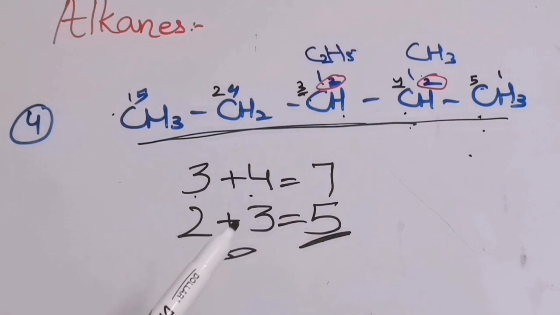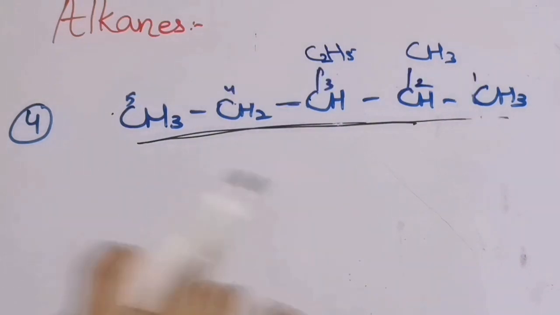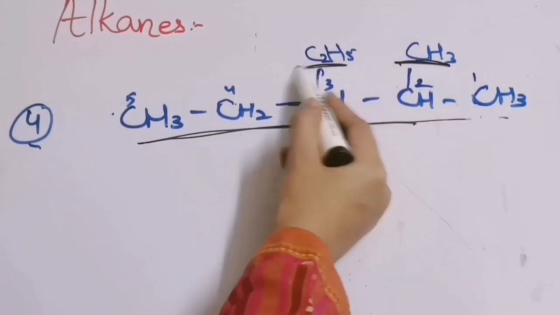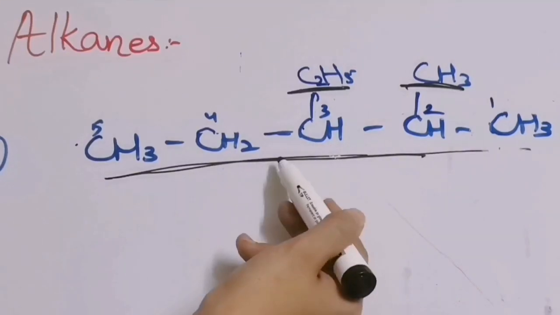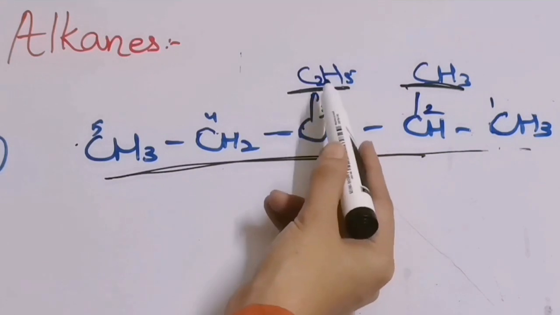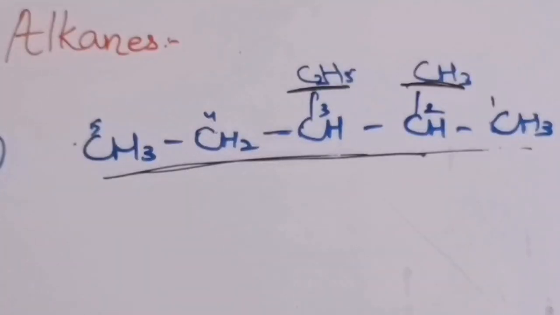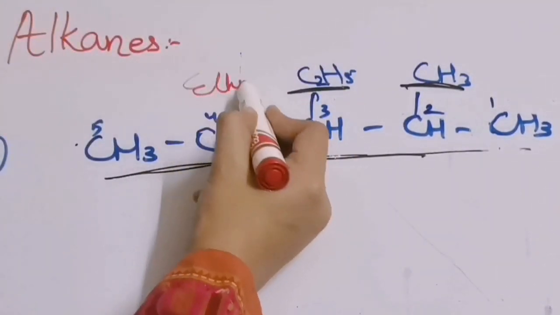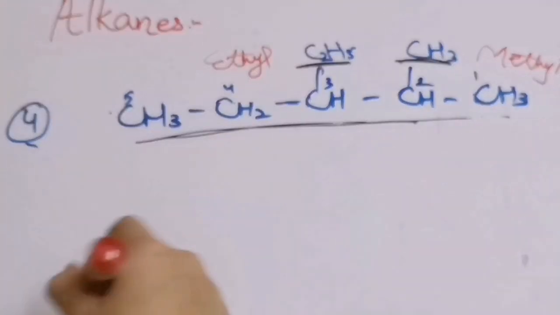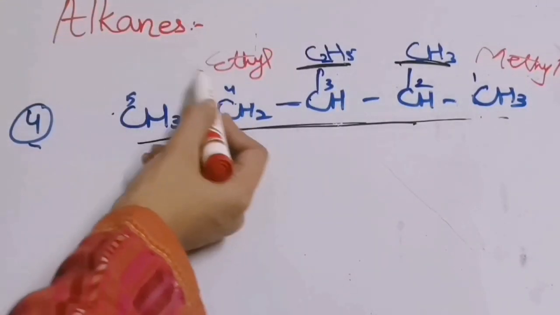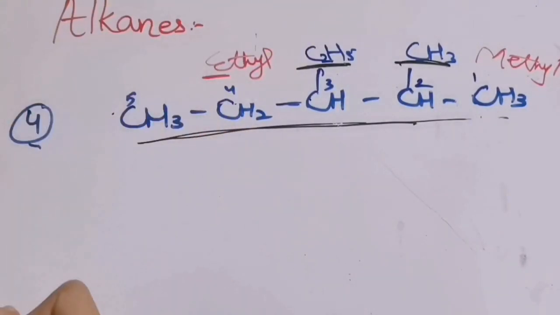Now let us see its name. So I gave the numbering from that side. Now, according to the fourth rule, if we have two substituents present, see over here, this is methyl and this is ethyl, then when we write the name of the compound, we will write the names of the substituents in alphabetical order. This is ethyl and that is methyl. Which one alphabetically comes first? Ethyl, E comes first. So when writing the name, we will write ethyl first.